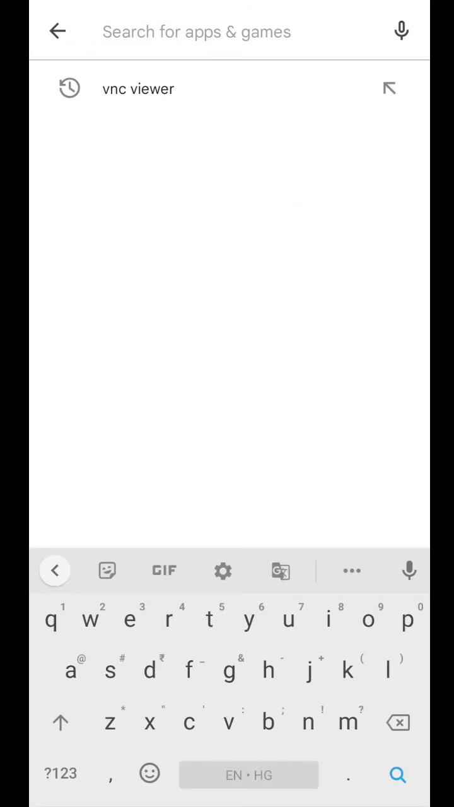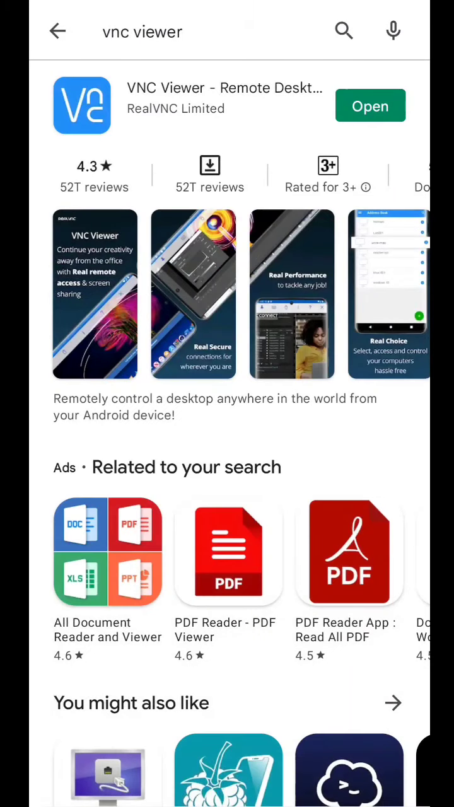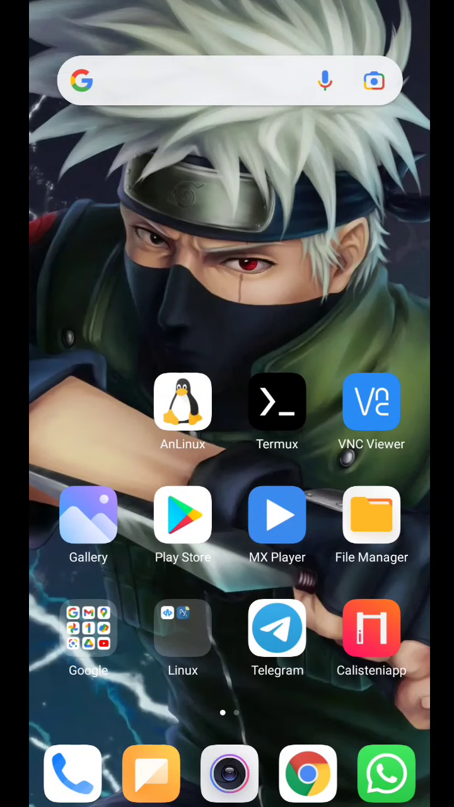So now moving on to the third app, that is VNC Viewer. We will go to VNC Viewer. Now this app is required for you to install a desktop version of your Linux operating system. Now all three apps are installed. Now we'll go to running them.